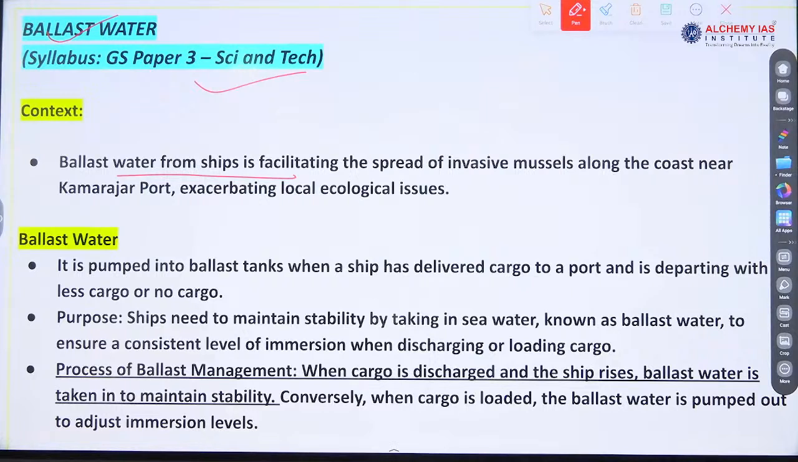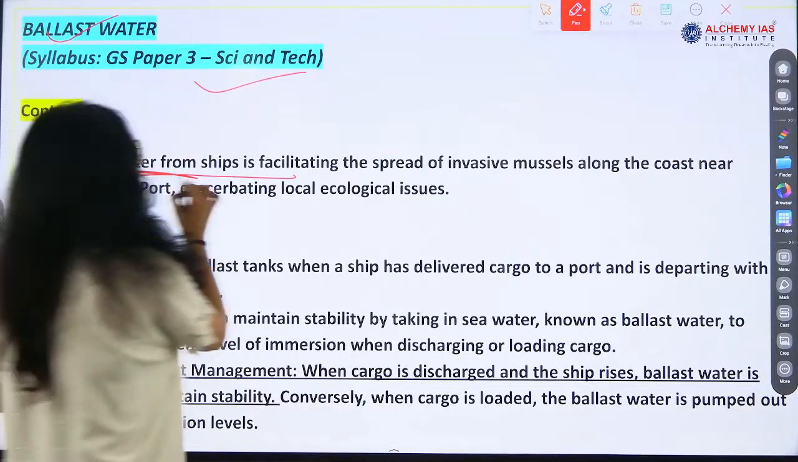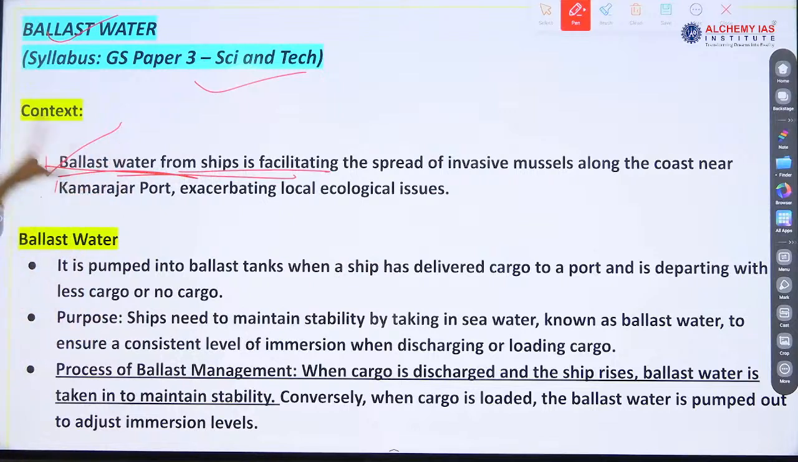So what is the use of ballast water? It helps in maintaining the stability, immersion system, right? What happens when goods are being unloaded? The ship will rise, right? To maintain the stability, okay? Same pressure is applied by using this ballast water.